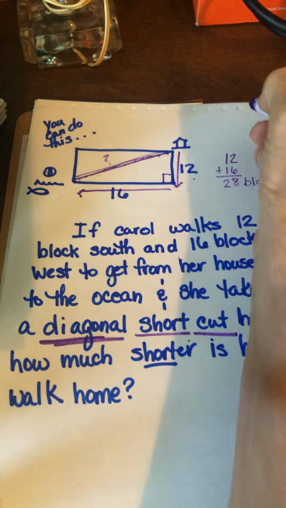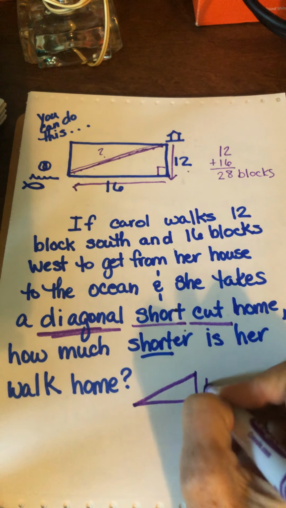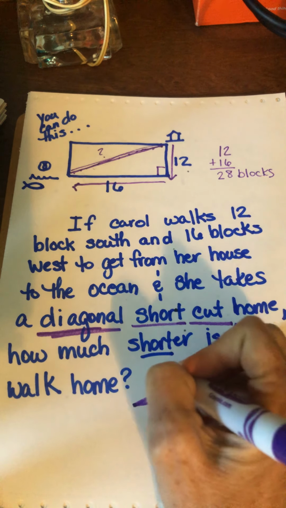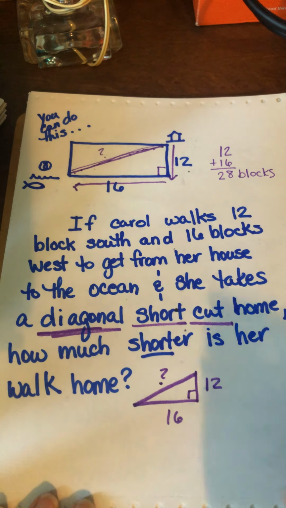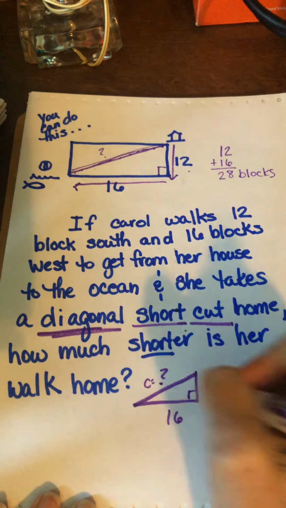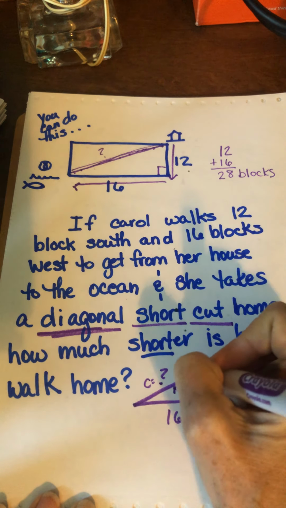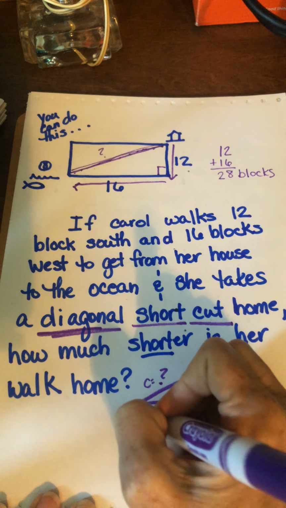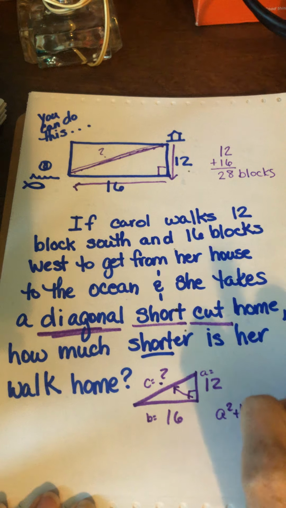So what kind of question could I do to figure out how far her walk home is? Pythagorean theorem. Because what I actually have is this. Okay, that's a Pythagorean theorem. So I know that the unknown is c because always across from the right angle is the c. So here's my a and here's my b. So if I use my formula, a squared plus b squared equals c squared.